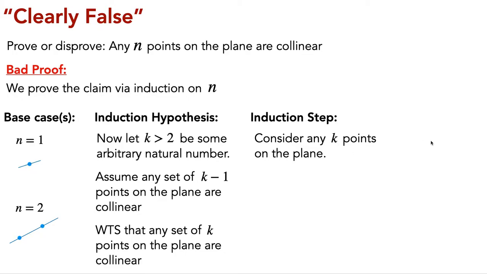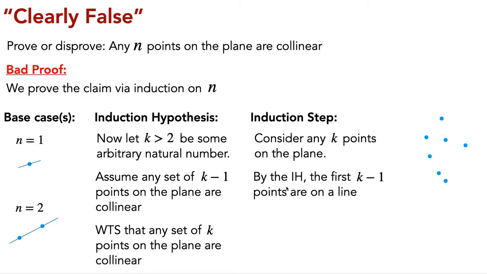And in order to make this clear, we can visualize a random set of k points. Also, to make it clear, we can give an ordering to these points. Visually, I'm going to say the ordering is going to be ordered by its position on the y-axis. So the first point is going to be this point up here, and the last point is down here, and ties would be broken arbitrarily under this ordering. So citing our induction hypothesis, we know that the first k minus 1 points must be on a line. So the first k minus 1 points are these points right here.